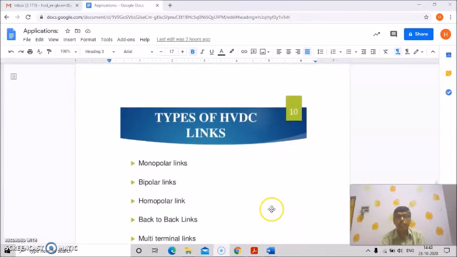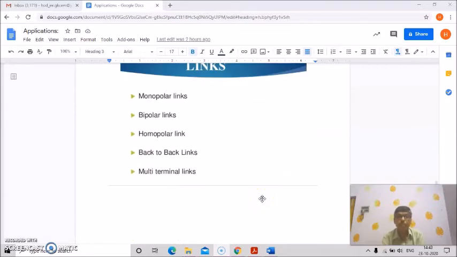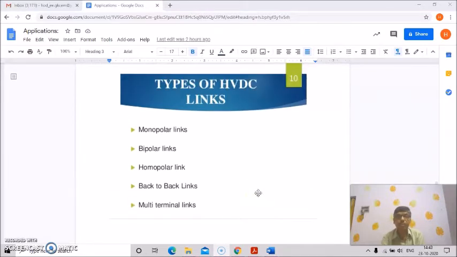So what are the types of HVDC links? It may be a monopolar link, a bipolar link, a homopolar link, a back-to-back link, or a multi-terminal link. So these are the types.